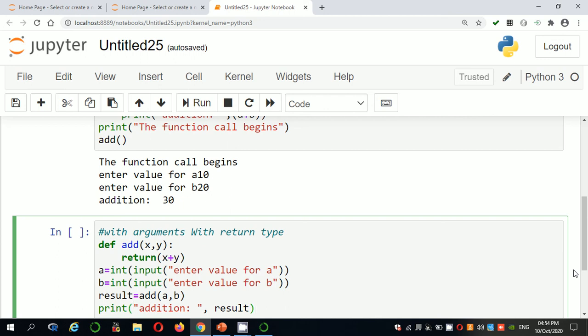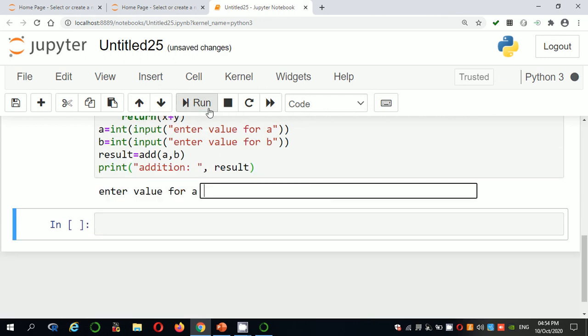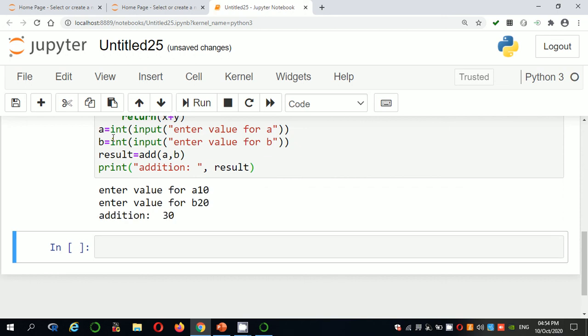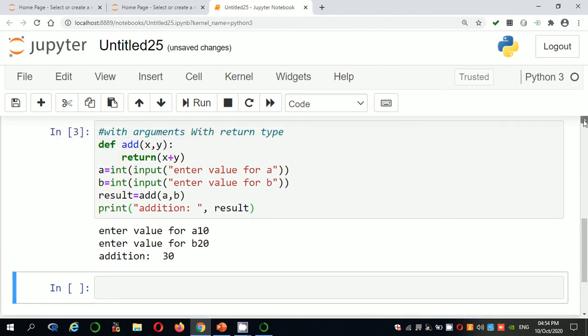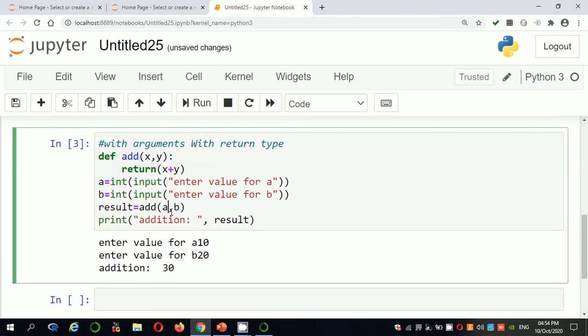So see the execution. The first statement is a, 10, b, 20, passing these two values 10 and 20 into x and y, so that the result is 30. So you can say these values are a and b, and you can convert it as a plus b.